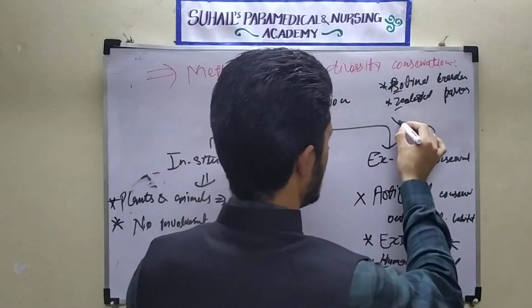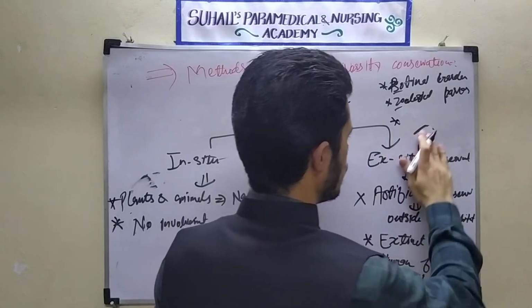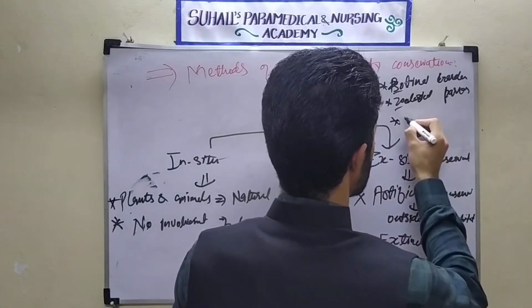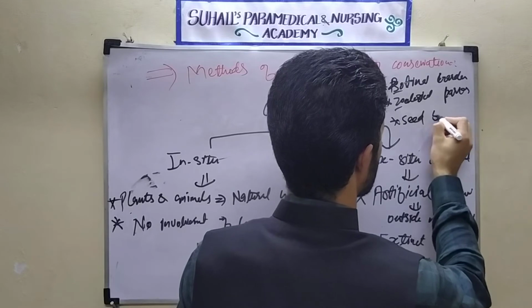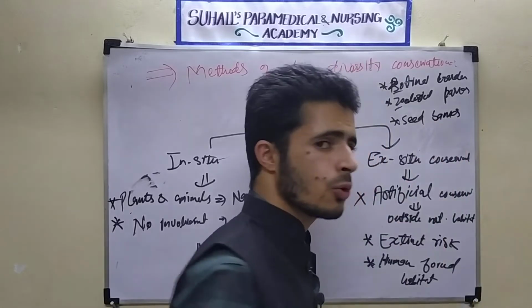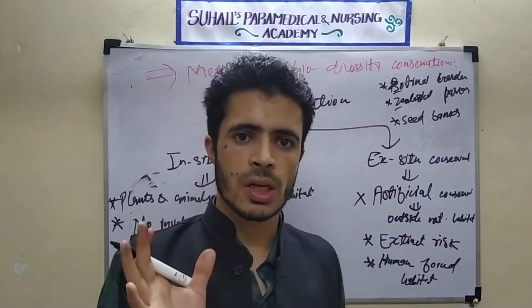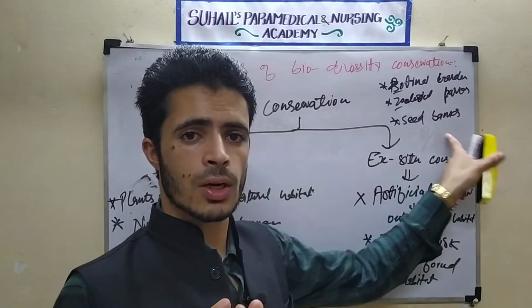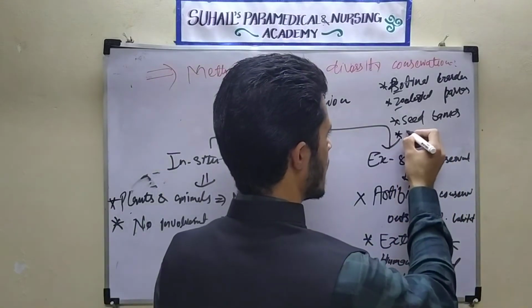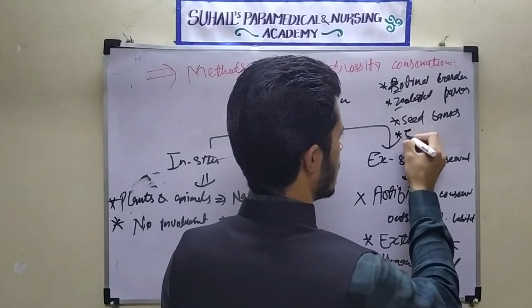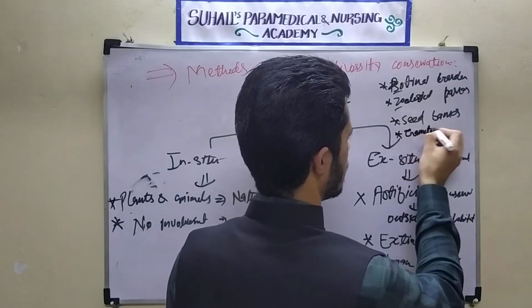Okay. We are using one more thing that is called cryopreservation. One is the seed bank. Nowadays, seed banks are used so that we are protecting the seeds. We are taking the seeds of the plants and preserving them in the banks. Those are called seed banks. Another is gamete preservation.